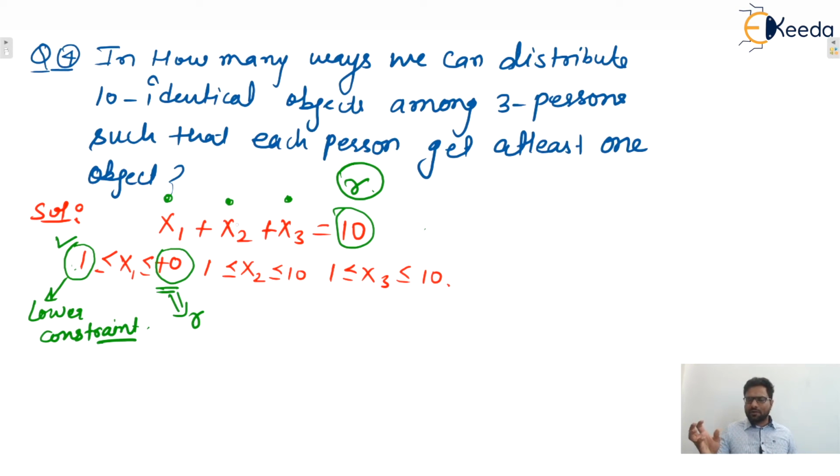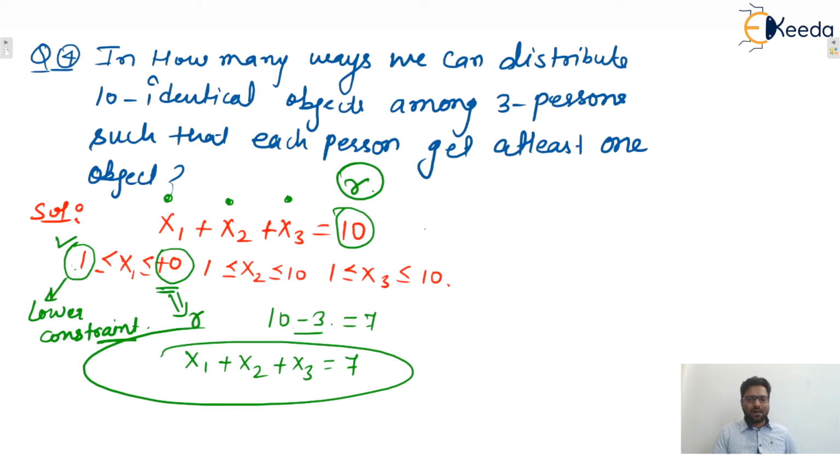Now remaining are 7. Distribute these 7 among these three persons in such a way that anyone can get any number of objects. Yes or no? The remaining objects are 10 minus 3, that is 7. Now distribute these 7 among these three. Already we have given 1. Now the number of combinations will be the answer.